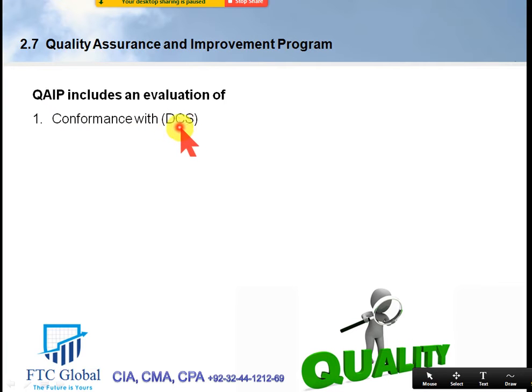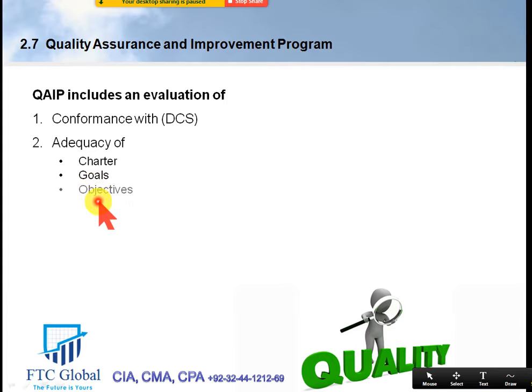Mind the word mandatory: definition, code, and standard. They are mandatory. To what extent are we following this? It also includes an evaluation of to what extent the charter that has been drafted by the Chief Audit Executive is adequate, to what extent the goals have been set, to what extent the objectives have been achieved, to what extent the policies and procedures are adequate.